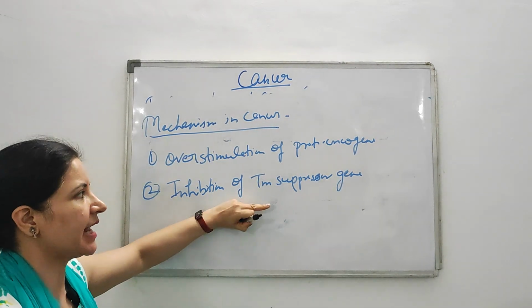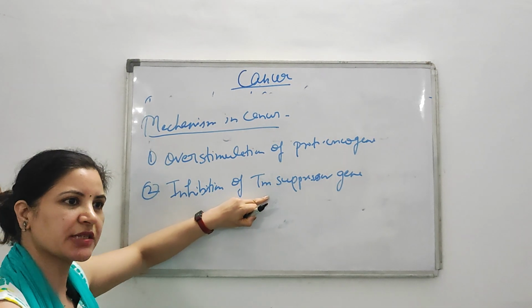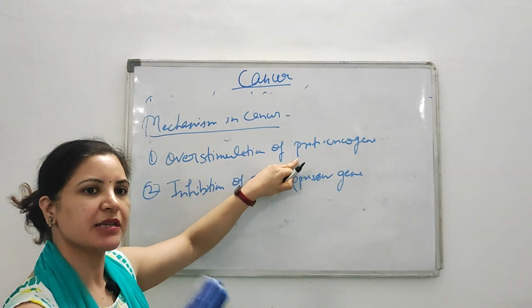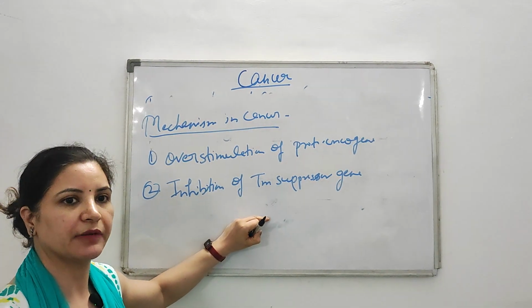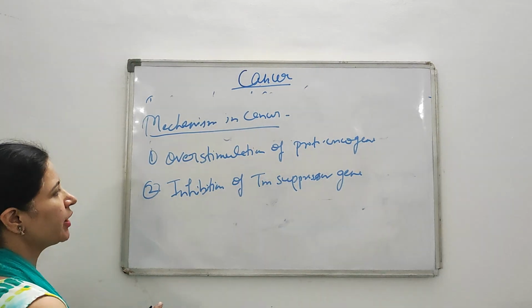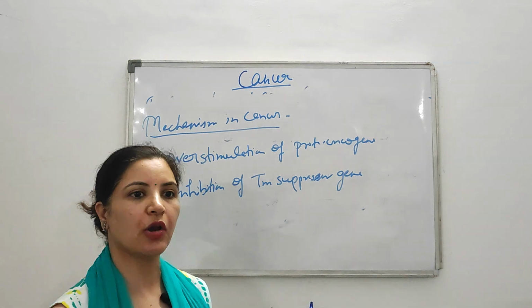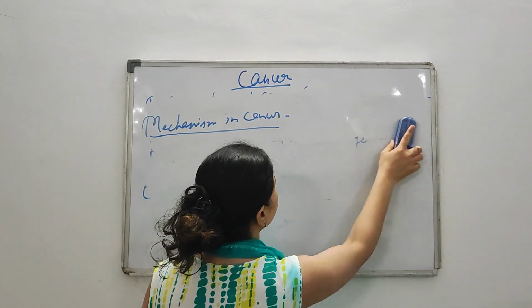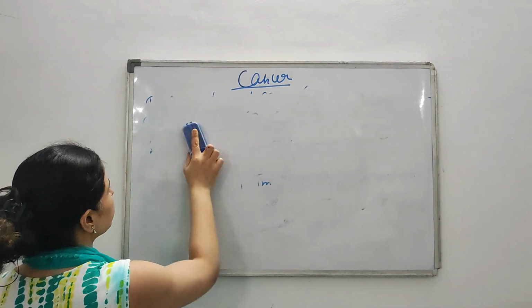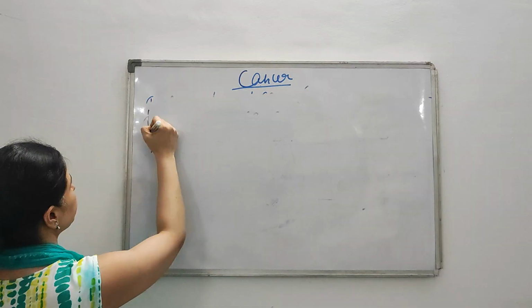So in the cell, the inhibition function is lost and the accelerating function starts. That's why the cell undergoes uncontrolled proliferation. Got it? So in today's lecture, we will study how these proto-oncogenes are converted into oncogenes. Okay? So what happened with your proto-oncogenes?